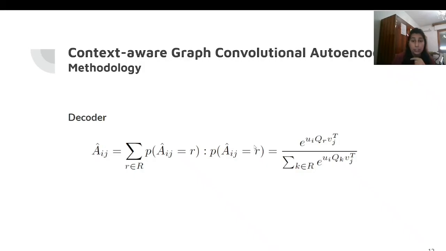The decoder in our setting is similar to the one we extended with the graph convolution autoencoder. Here we similarly use a probability distribution over all the classes, where UI and VJ are the representations of the user and item which we get from the decoder. Q_r are the R learnable matrices, and we get the probability distribution over all the rating classes. We have R equal to 5 in our case.